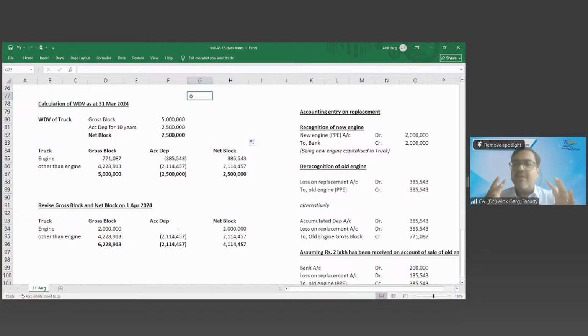The point is, when you're looking at the life, you're looking at it from the perspective of use, from the perspective of productivity. You purchase the tire, life is 3 months only for the tire. So life has to be seen from either use or, at times, even if your car is parked, its life is getting over. Correct? You need to see the life from that perspective. You don't need to see the life from the perspective that if I purchased goods which I am going to use after 8 years, 10 years, 3 years, it will be capitalized. Answer is no. It has to be seen from that perspective.